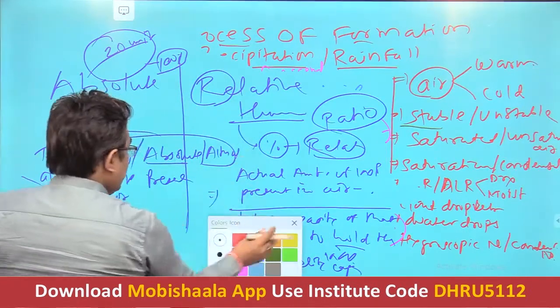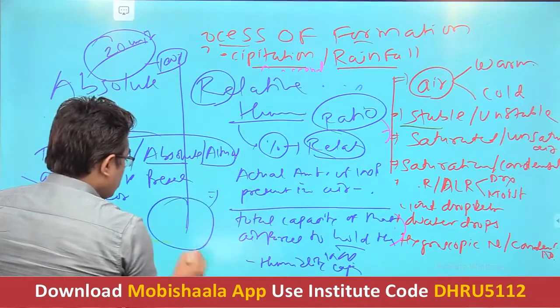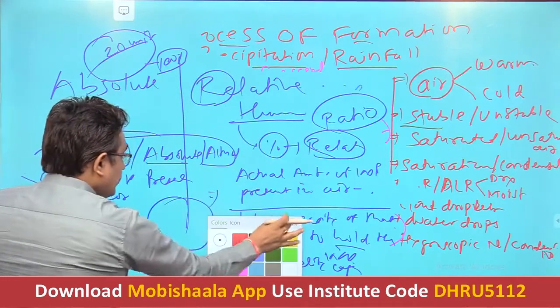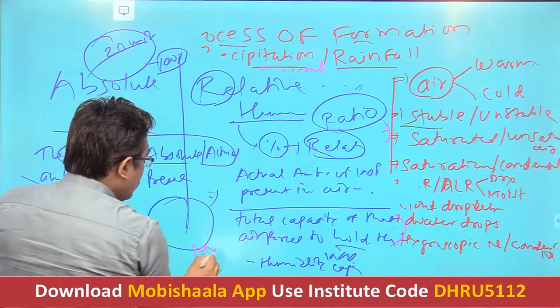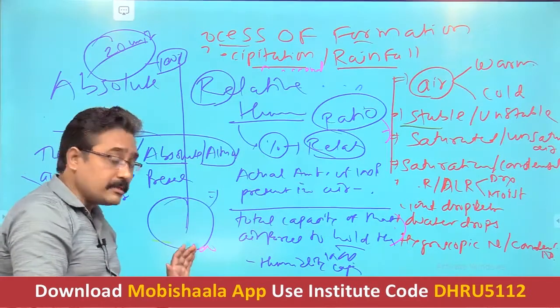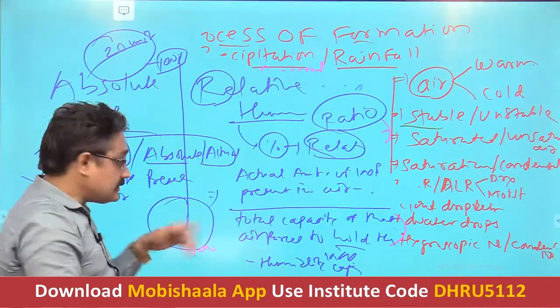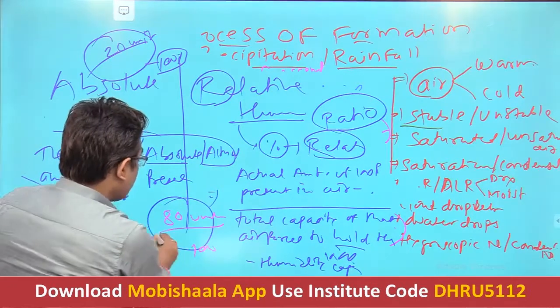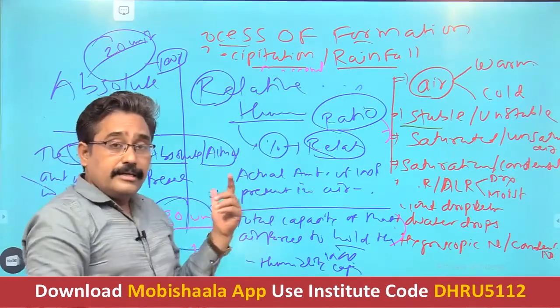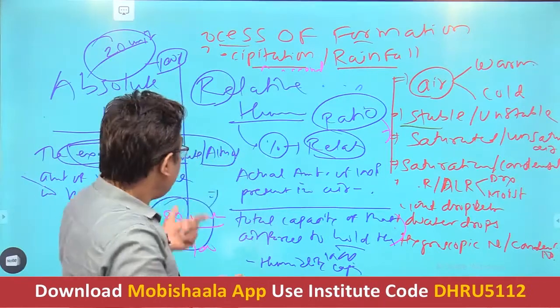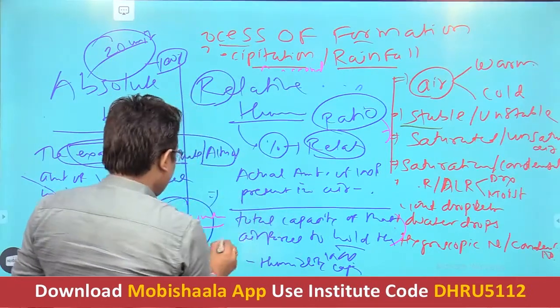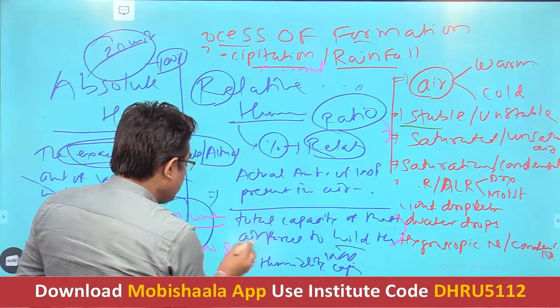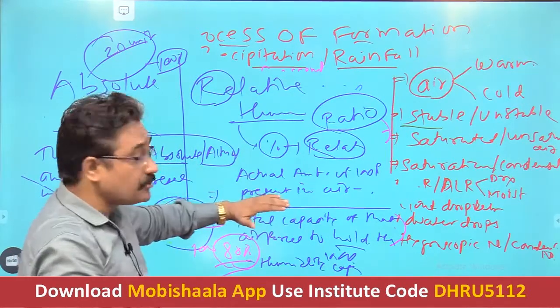If this air parcel has the capacity to hold 100 units of water vapor, and if this air comprises around 80 units of water vapor, then its relative humidity will be 80%. How much? 80%, because it is calculated in percent, it is a ratio.